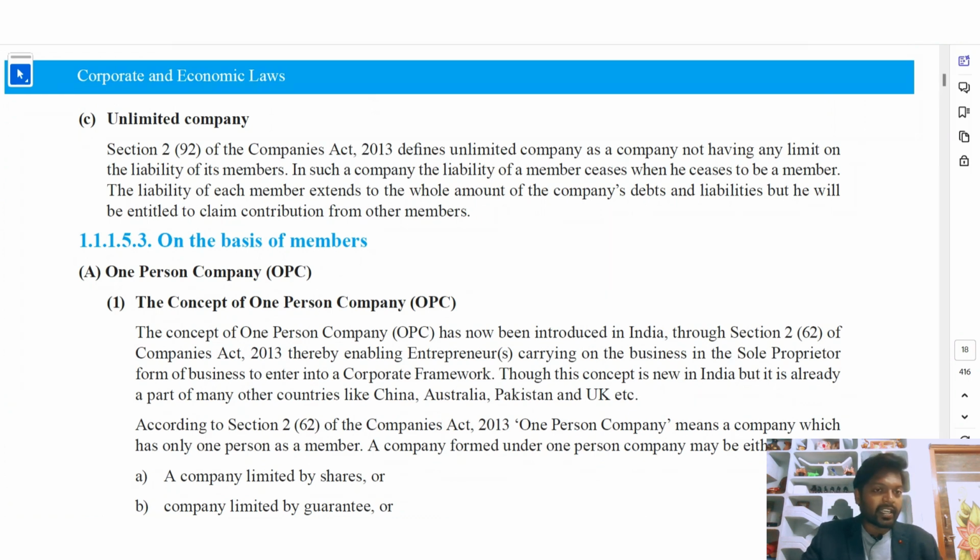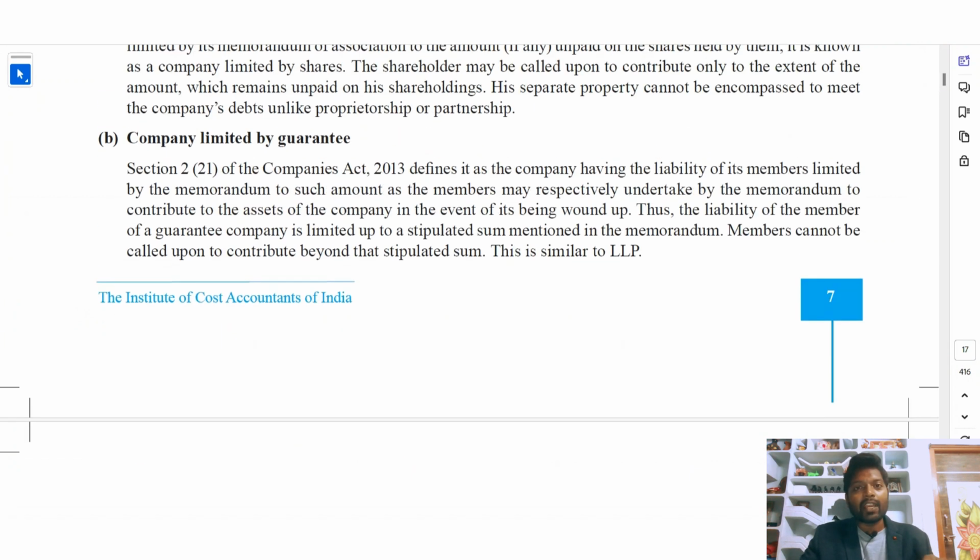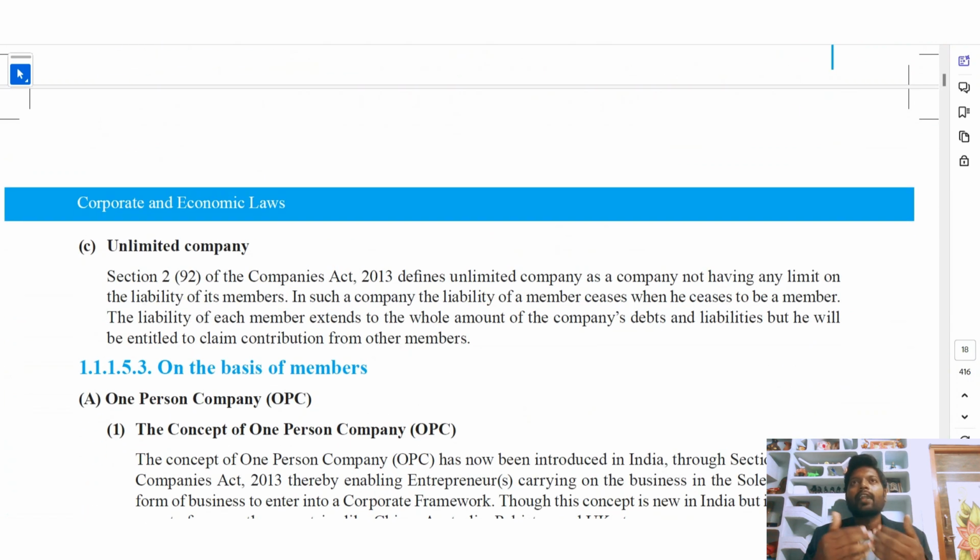So here what they are saying is that a company limited by guarantee means whatever amount is mentioned in the memorandum, up to that amount the shareholders have to pay the debt. And in an unlimited company, whatever liability there is for the company, the shareholders have to take that entire responsibility. That is the difference between a company limited by shares, a company limited by guarantee, and an unlimited company. Limited by shares means to the extent of the share value only, he is liable.